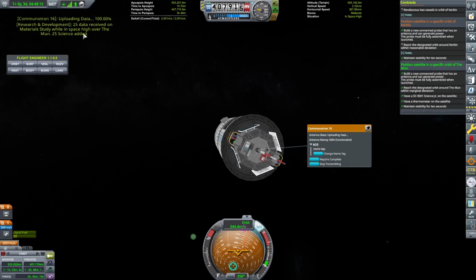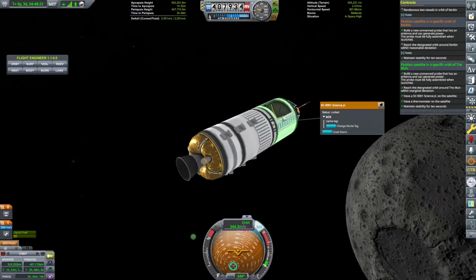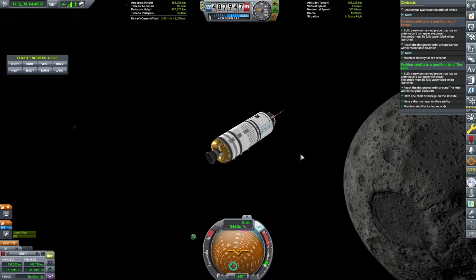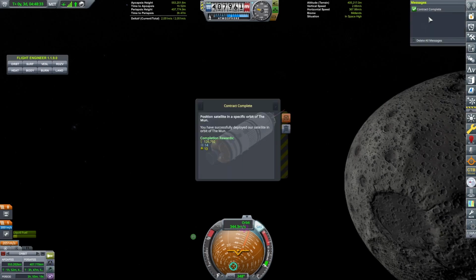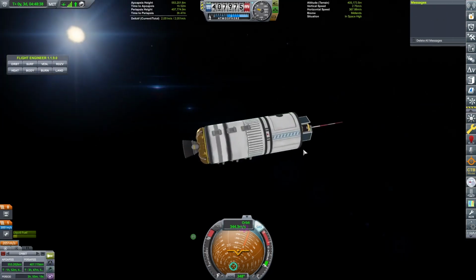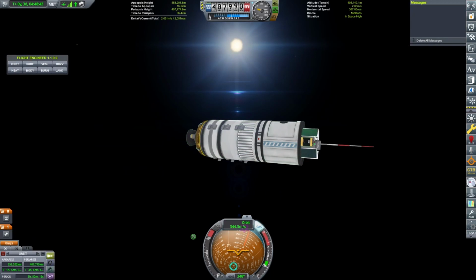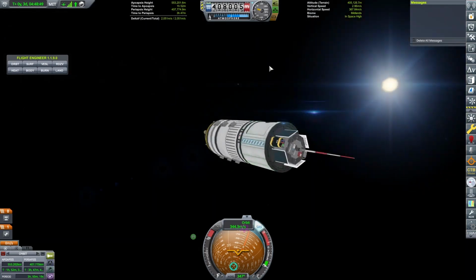So it's sending that scientific data, and it just finished. So we got 25 science from that. Okay, now we can close the doors. Perfect. Okay, now we can trash the contract because we completed it. And let's just make sure, let's shut down the engine. And we're getting sun here. Yeah, good enough. All right, now we can go back to the Space Center.